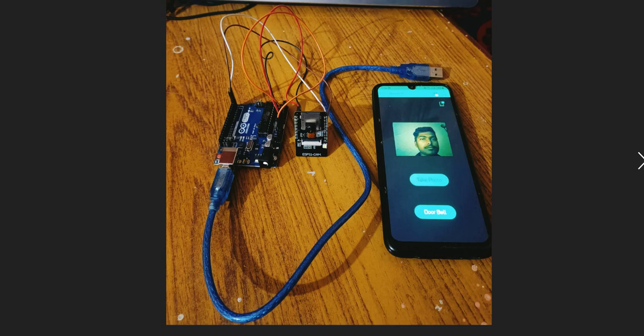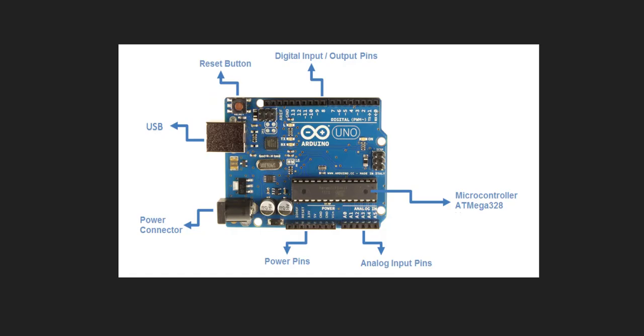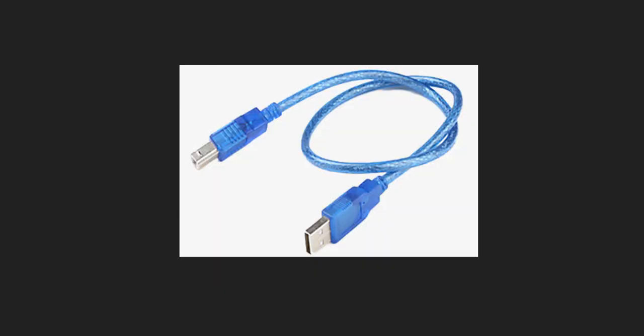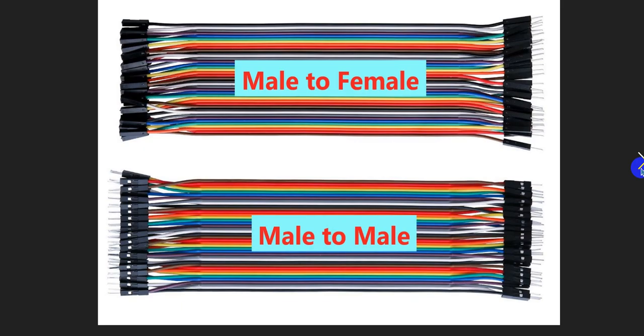Here you can see I have done the setup for the project. You can see the output has been shown in the Blynk app in the smartphone. Now let's see the components that I have used to develop this project. The first component is the Arduino Uno microcontroller, and this is the Arduino micro USB cable, which is used for giving power to the microcontroller. And the third one is male to male and male to female jumper wires.